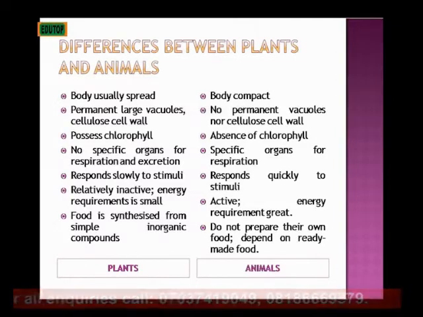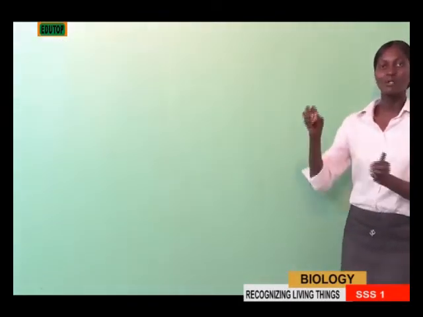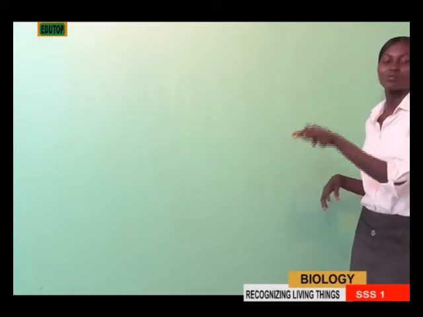Also, food is synthesized from simple inorganic compounds in plants. They manufacture their food using chlorophyll in the presence of sunlight, so they get their food from simple inorganic compounds. Unlike animals, which feed on complex, ready-made food. They feed on this plant, on that plant, on this cockroach, on another smaller organism.